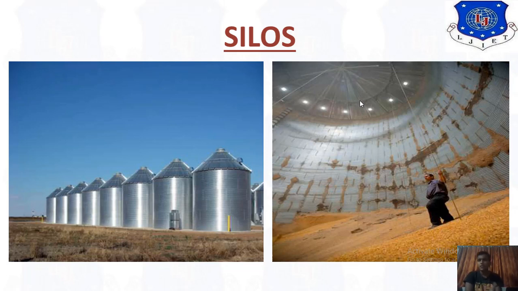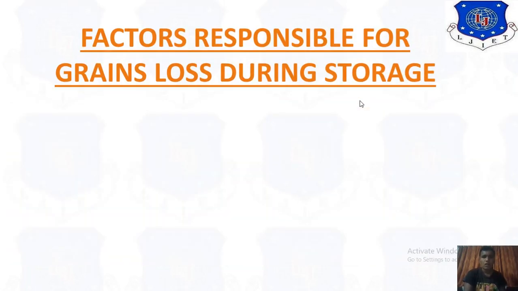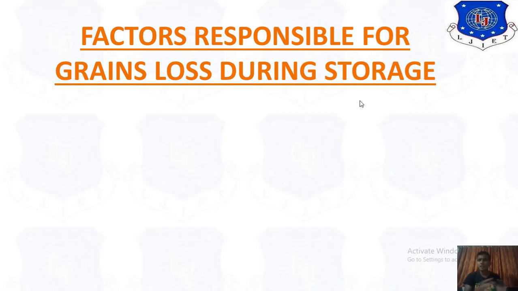If a seed requires cooling, we provide a cooling system, and if it requires some temperature, we provide that in these silos. Those are the main processes of crop management.